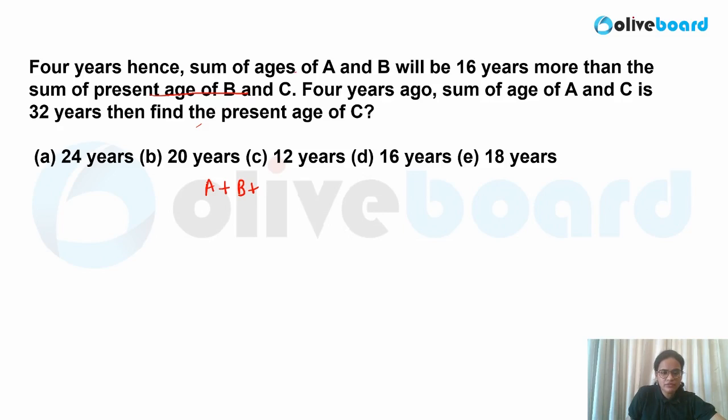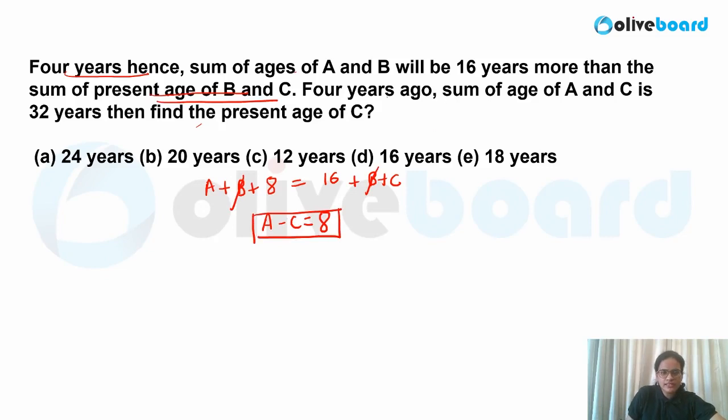After 4 years, what would be their age? This will become A plus 4, this will become B plus 4. So overall, I can write 8 over here, A plus B plus 8. Because they have given 4 years hence, sum of ages of A and B is 16 more than sum of present ages of B and C. Now B and C I am assuming present age only, so I am writing B plus C over here. Based on this, you can observe B will get cancelled. So what will you get? A minus C is equal to 8. So this is my first equation in this case.